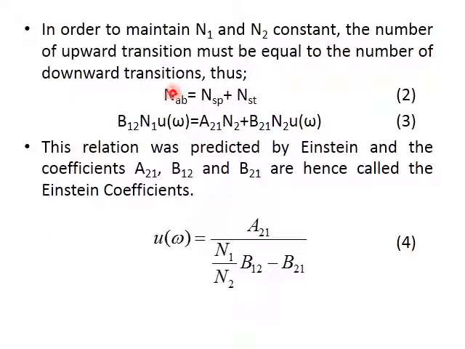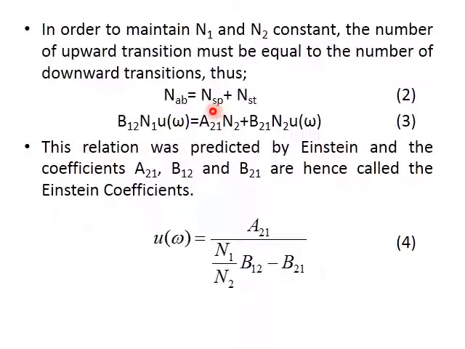So this absorption is from 1 to 2, and this emission, both spontaneous as well as stimulated, is from 2 to 1. Now from the previous slides we can write N_AB as B12 N1 U(omega). Delta T was of course there, but since we have delta T in all three factors, we can cancel it.